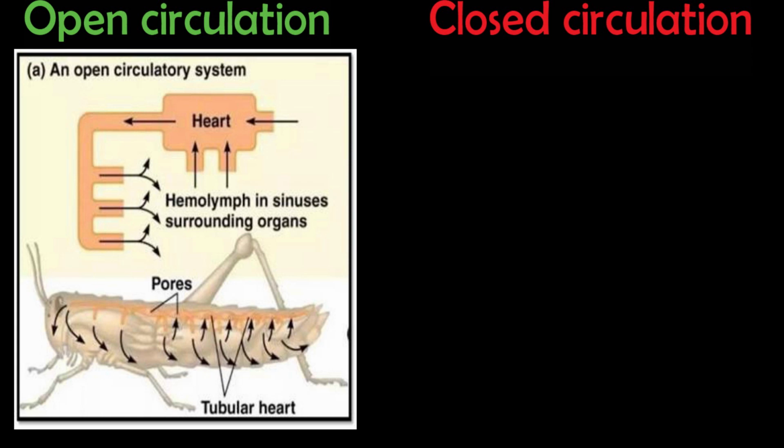Here blood vessels open into these spaces and not into the capillaries, so that blood comes in direct contact with the tissues. Because of the lack of any definite vessel, this type of circulation is called open circulation. It is found mostly in invertebrates like the snail and insects.